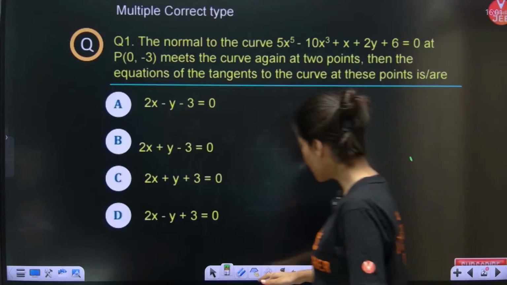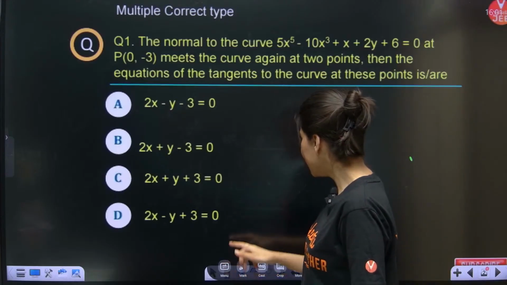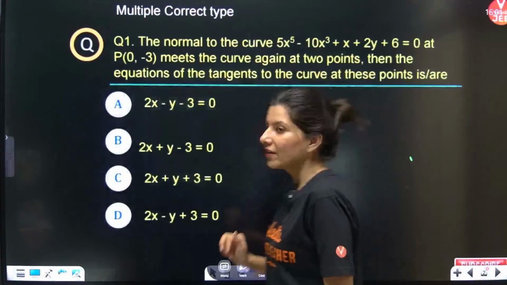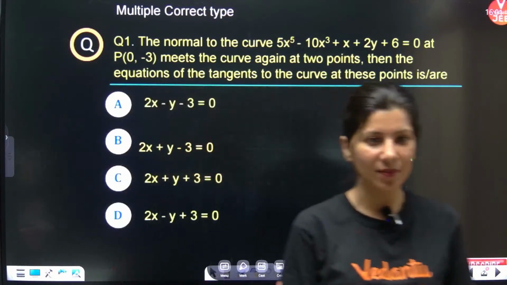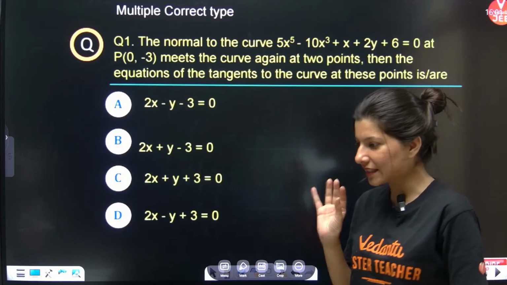This very first question on your screen, you can clearly see, is a multiple correct type. That means more than one answer can be correct. Let's start reading the question nicely.